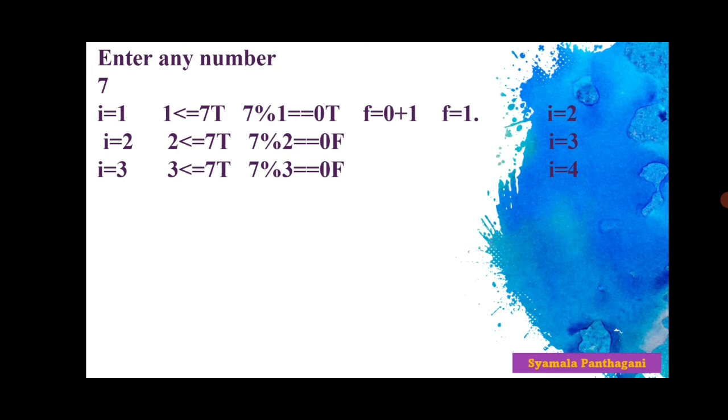When we divide the number 7 with 3, the remainder is 0. No, this condition is also false. Now i is equal to 4. It just increments the value of i.